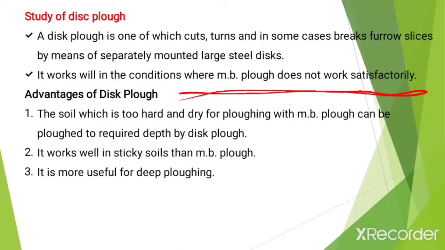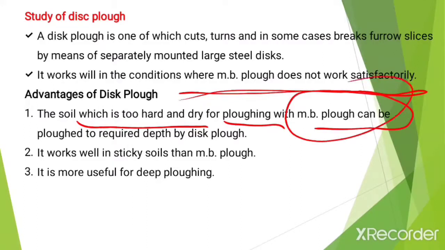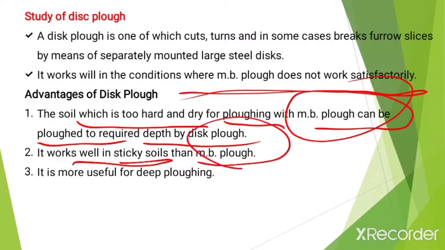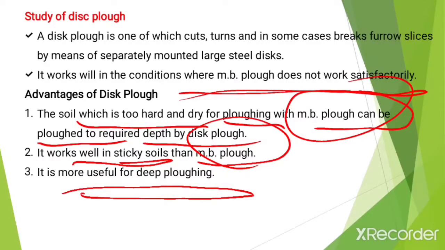Soil which is too hard and dry for plowing with the MB plow can be plowed to the required depth by the disc plow. So in case of too hard and dry land, the disc plow can be used instead of the MB plow. It also works well in sticky soils, better than the moldboard plow, and it is more useful for deep plowing. If deep plowing is required, we can use the disc plow.